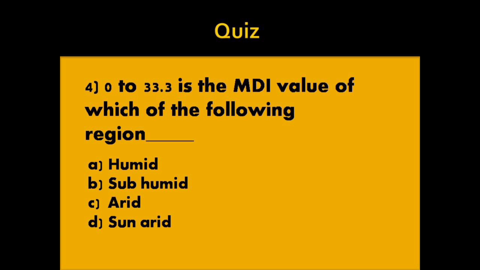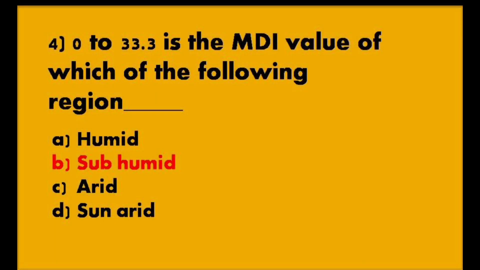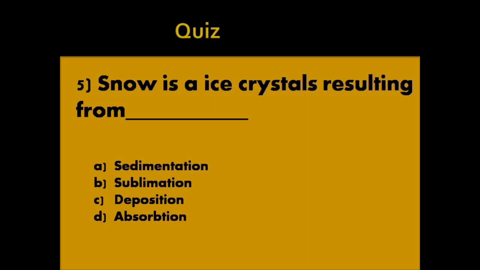Option A, humid. Option B, subhumid. Option C, arid. Option D, subarid. Answer, option B, subhumid. Fifth question, snow is ice crystals resulting from dash.